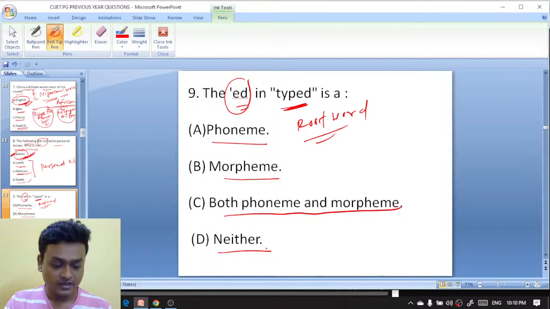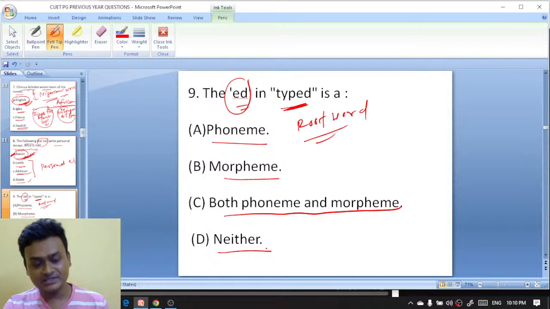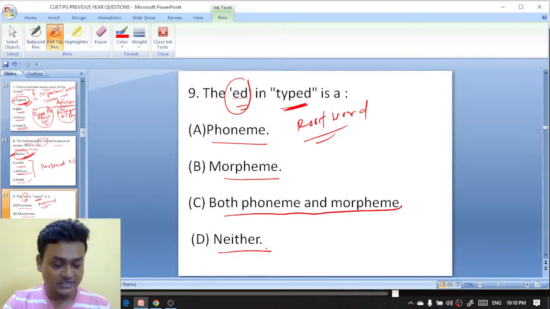क्या है? पिछला क्वेश्चन 8 का, प्रीति, प्रियांशु, परमेश्वर, दीप्तवा, प्रगति, all of you are right actually. Now tell me, the ED in tight is a phoneme, morpheme, both phoneme and morpheme, neither. क्या है?